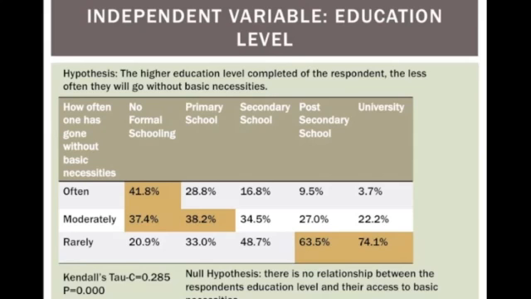This can be further proven by looking at the Kendall's Tau score of 0.285, meaning that this is a moderately strong and desirable relationship. The F probability is 0.000, meaning that there is less than 1 in 1,000 chance that the observed mean differences are due simply to sampling error. The findings in the Scheffé test suggest that those who completed secondary school, post-secondary, or university were closely related, while only having completed primary school greatly differed from the rest in regard to level of education completed relating to having your basic necessities met. The null hypothesis is there is no relationship between the respondent's education level and their access to basic necessities.